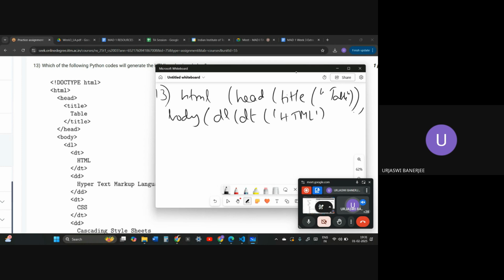Then the DT tag will be closed, so we close one bracket. Then comma, the DD, and open it, and then hypertext. I'm just writing hyper in short form. Hypertext has been closed, so the DD tag has been closed.